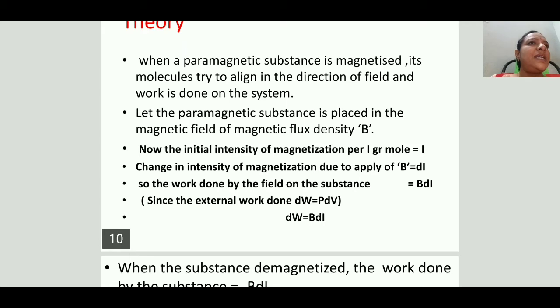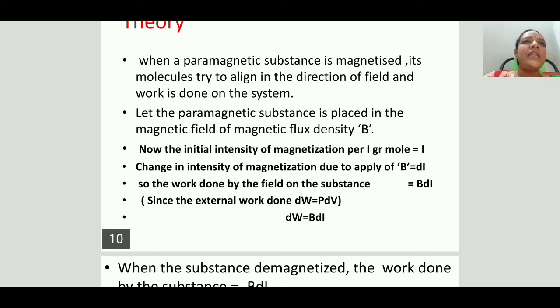Let us try to derive the fall in temperature theoretically. Already we discussed two cases. When the paramagnetic salt is magnetized, what is the work done on the system? First we have to calculate.